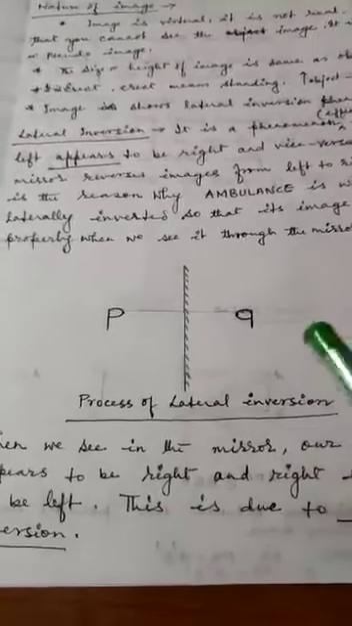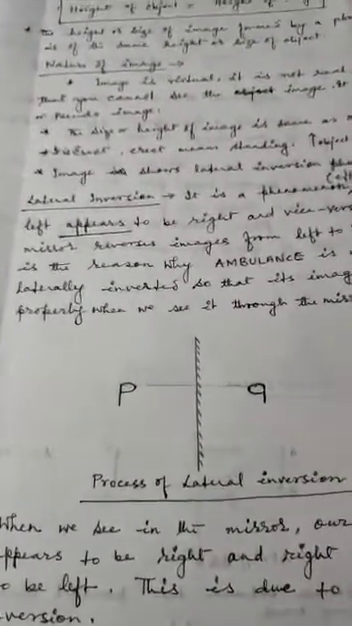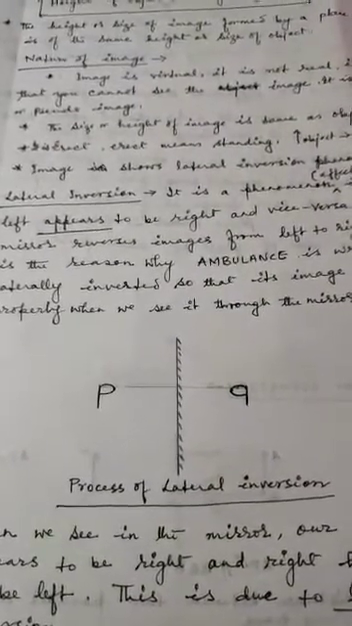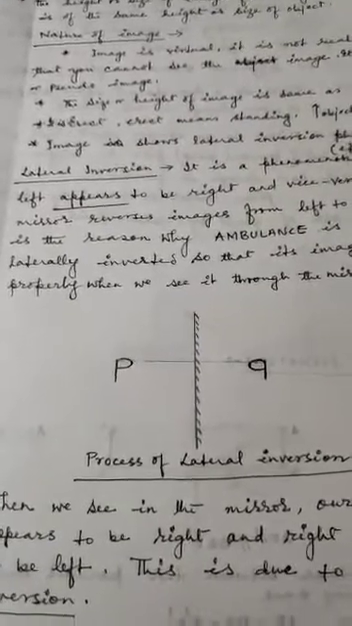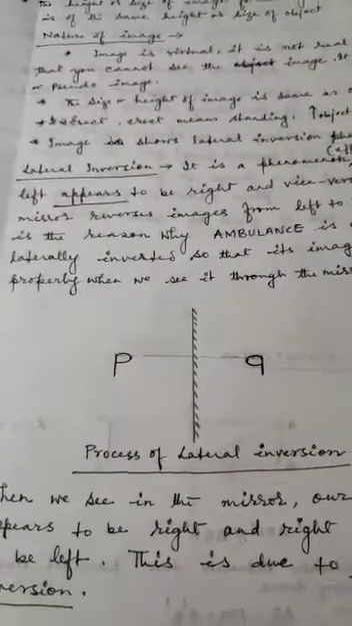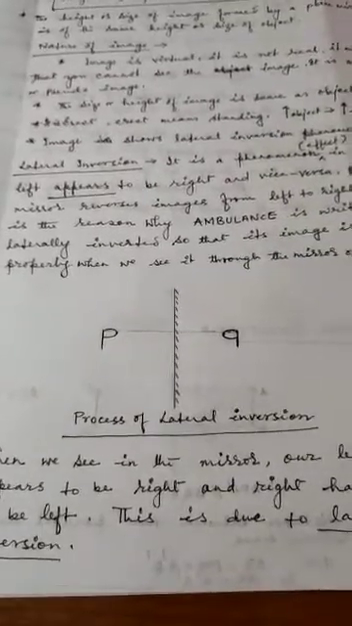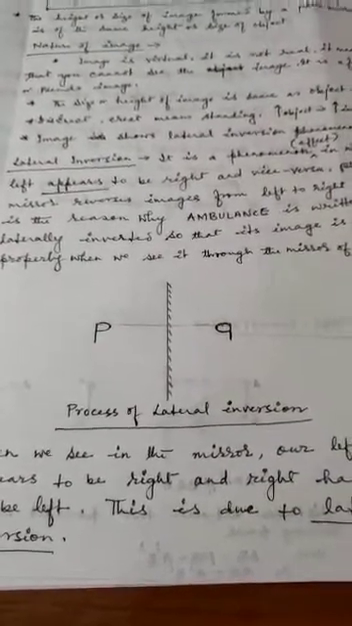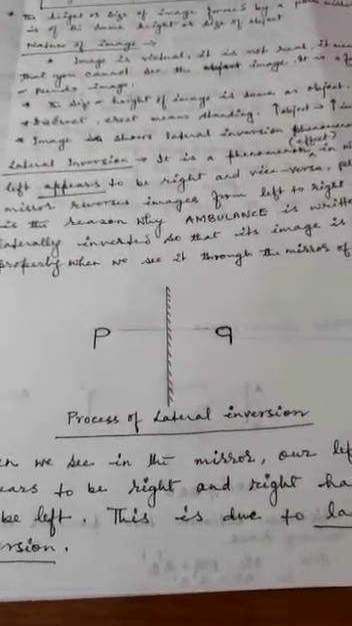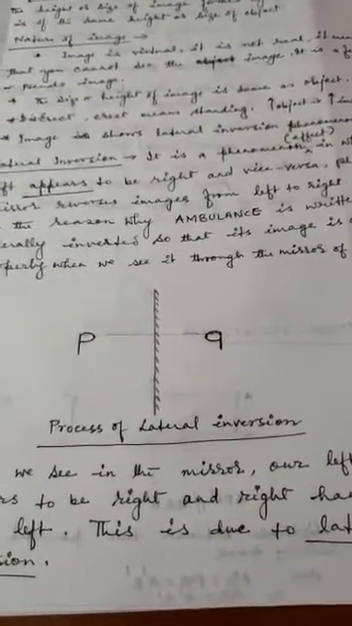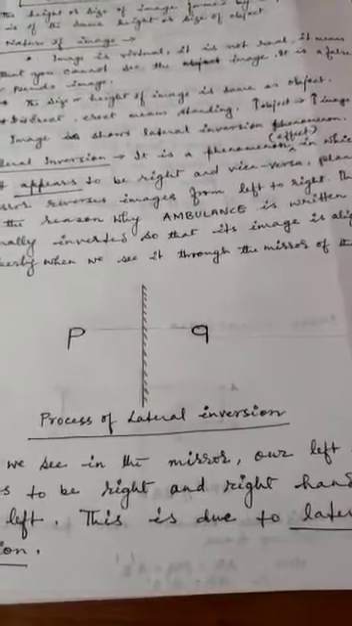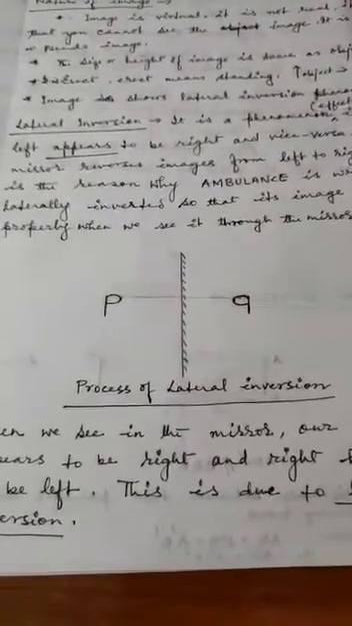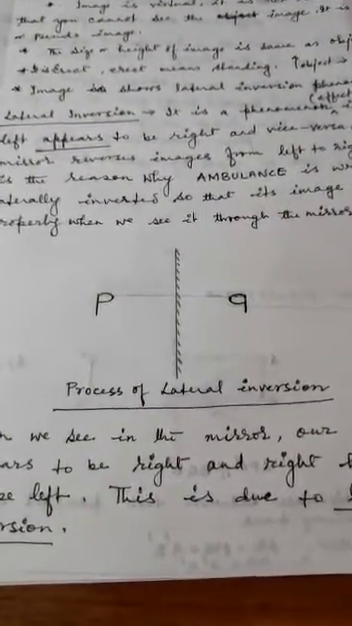That's why you must have seen that ambulance is written in not a proper way, it is written in a laterally inverted way, so that when the driver sees the ambulance which is coming from the back side, the driver sees the ambulance written in the mirror of his or her car properly aligned. So this effect is called the process of lateral inversion.